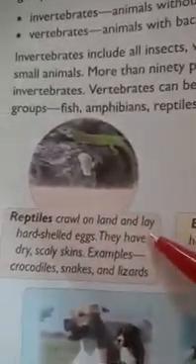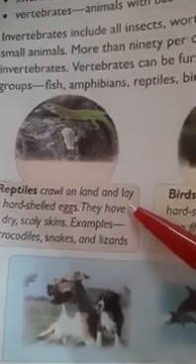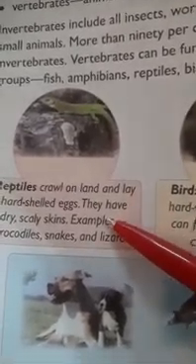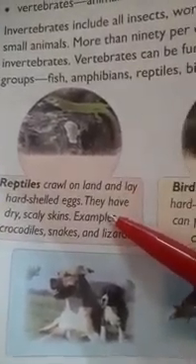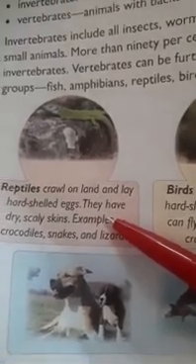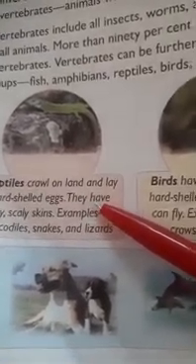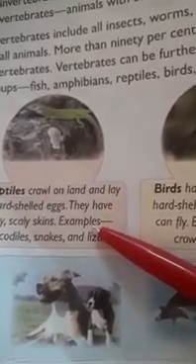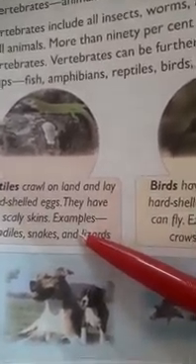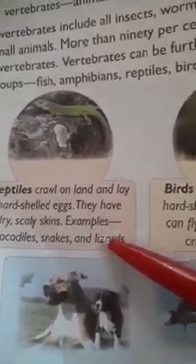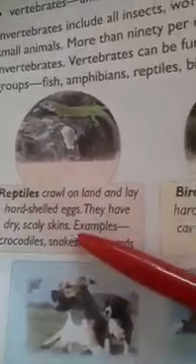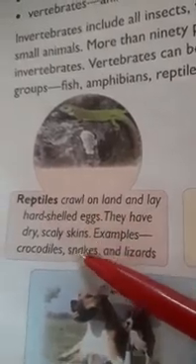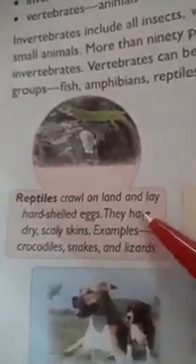Next category is reptiles. Reptiles crawl on land and lay hard shelled eggs. See, all these categories which we are talking about, they all lay eggs. So reptiles crawl on land and lay hard shelled eggs. They have dry scaly skin. Examples of reptiles are crocodiles. The best examples to remember reptiles are crocodiles, snakes, and lizards.